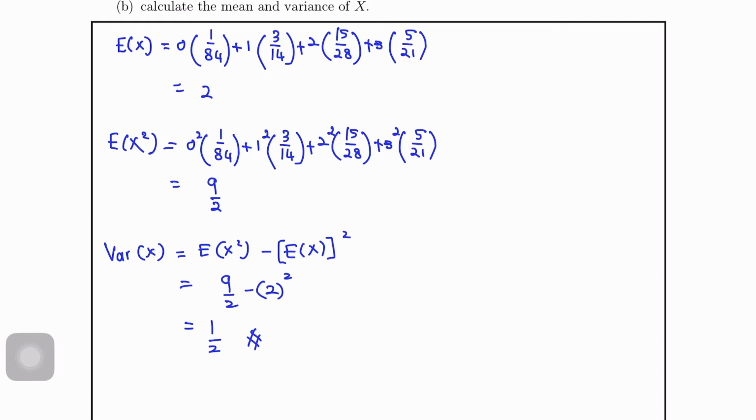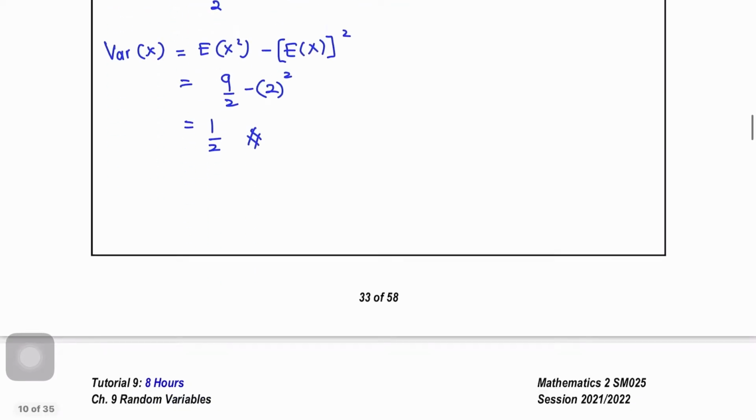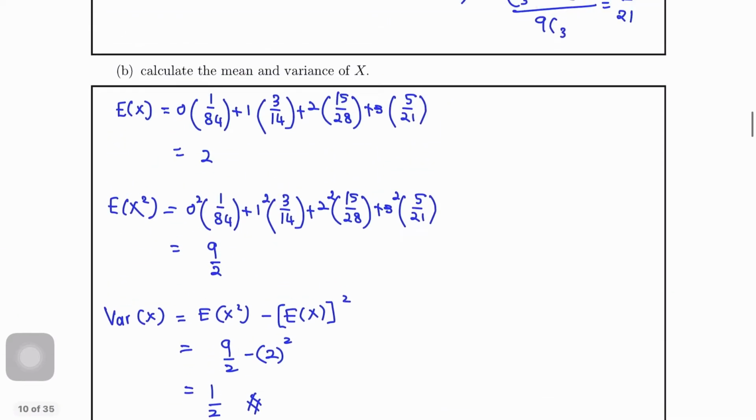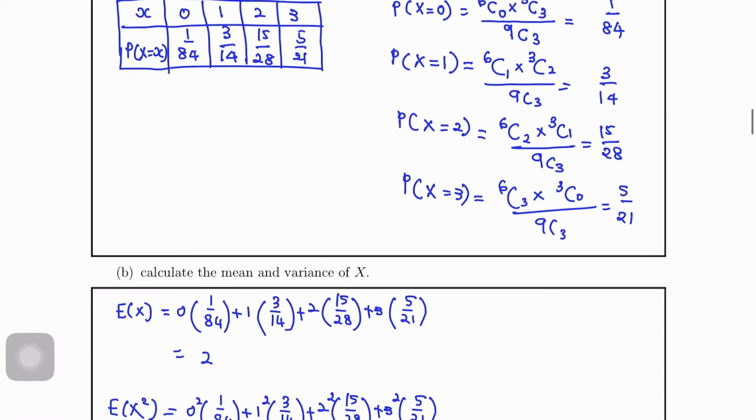Okay, next, question C. Write down the distribution function F(x). So we want to find the cumulative. Cumulative, so that means I will just add from our table. I add going downwards. Okay.